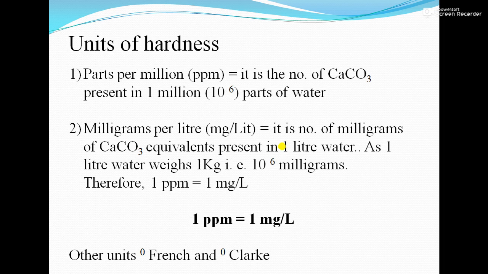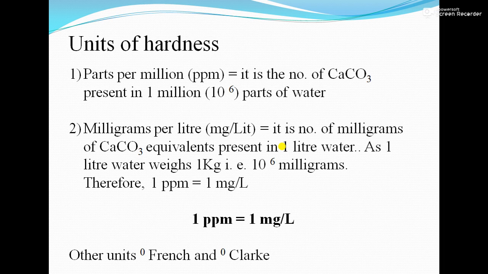After that, we are going to see the numerical. So there are four units. First is ppm, that is also called parts per million. It is the number of parts of calcium carbonate present in 1 million, that is 10 raised to 6 parts of water. So 1 part of calcium carbonate is present in 1 million, that is 10 raised to 6 parts of the water. That is the first unit.